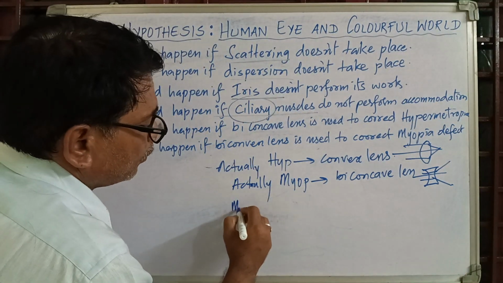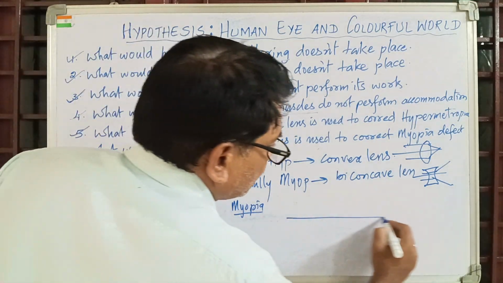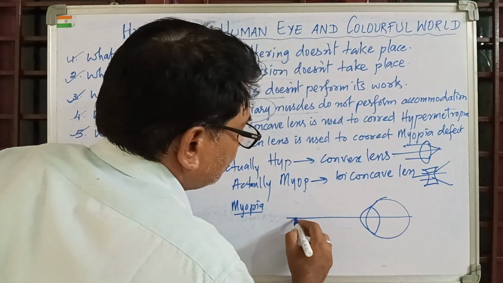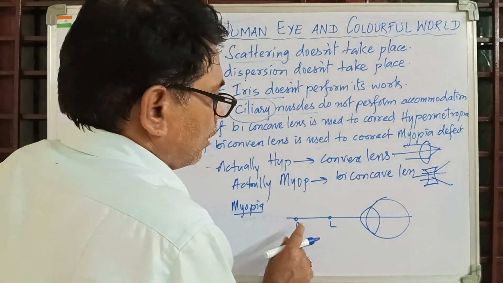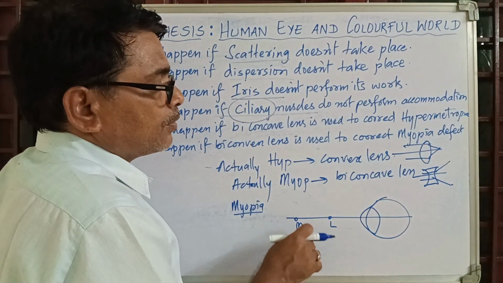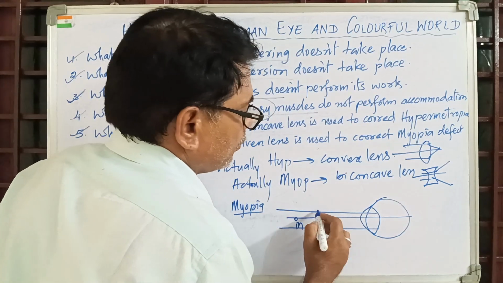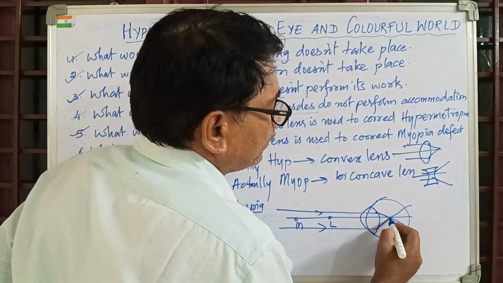I will just show you the myopia defect part. This is myopia, the human eye. A myopia person can see an object which is near. He cannot see an object which is far. Far means we draw like this. So what is happening? The image is falling before the retina.